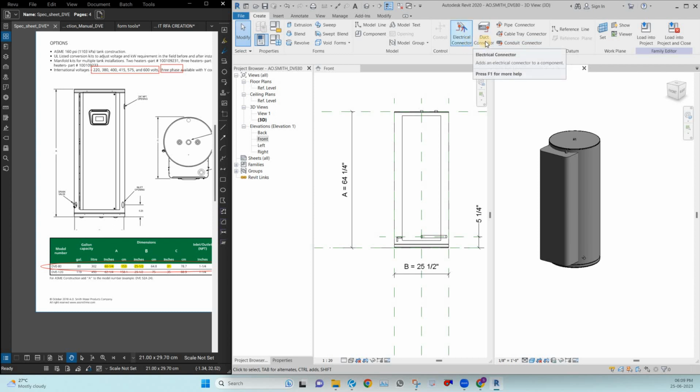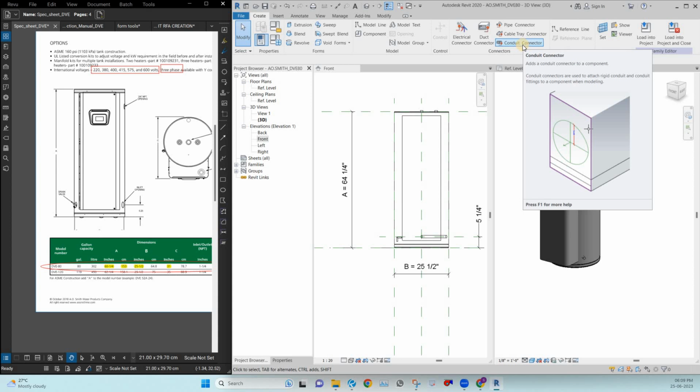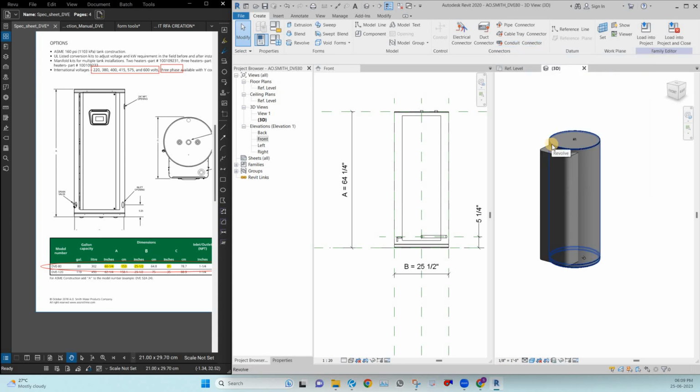In Revit we have the electrical connector, duct connector, pipe connector, cable tray, as well as the conduit connector. Connectors are primarily logical entities that allow calculating loads. Each connector, whether it is a pipe or an electrical connector, has a load. So how many DFU, how many fixture units, how much electrical load, this kind of data we are inputting via these connectors.